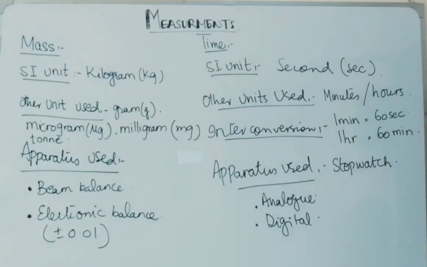And the apparatus we can use, as you can see on the board, is the stopwatch. There are 2 types of stopwatch, the analog stopwatch and the digital stopwatch. What is the difference? The analog stopwatch is usually the one with hands, like the wall clock you have in your home, where you read the time by reading the arms of the watch. The digital stopwatch shows you the time in digits. So, I would say the digital stopwatch is more accurate, and it gives you a better result.